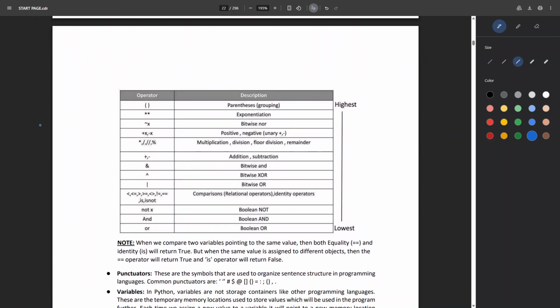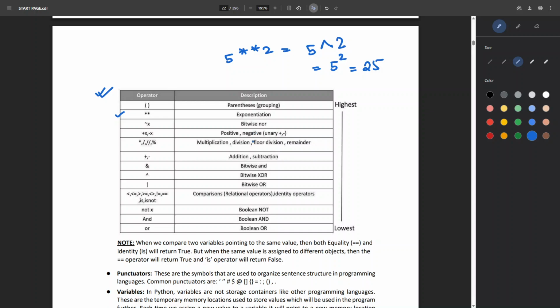We have a list of operators. You can take a screenshot of this list. You will get an idea of what operators there are, like parenthesis and exponentiation operators. Let me give you an example. If I do it like this, it means 5 raised to the power 2, that is 25. Okay, so this is the purpose of this exponentiation operator.